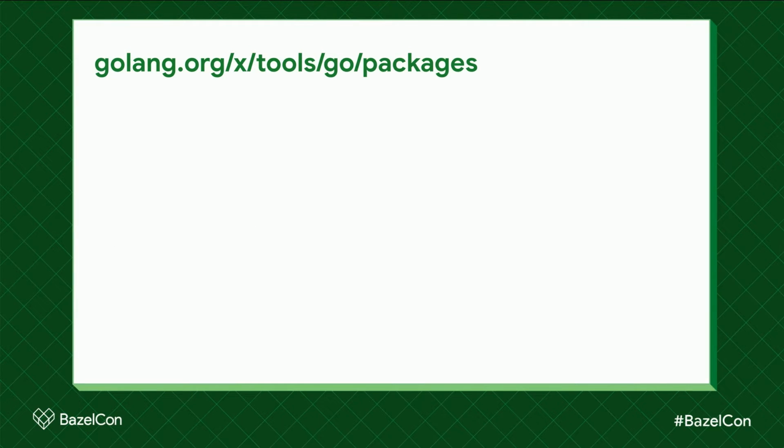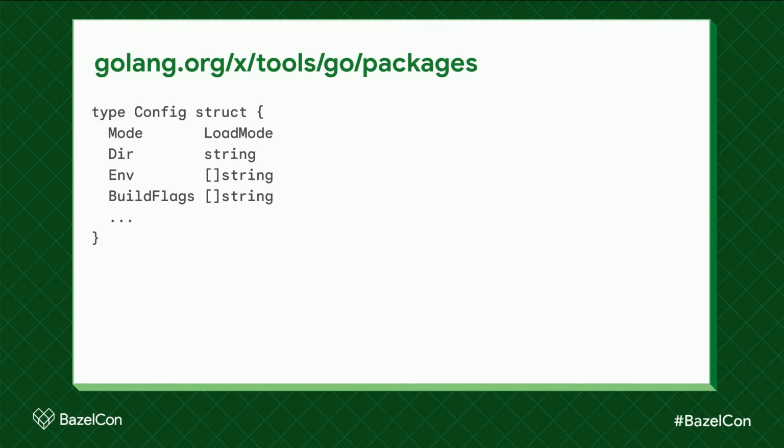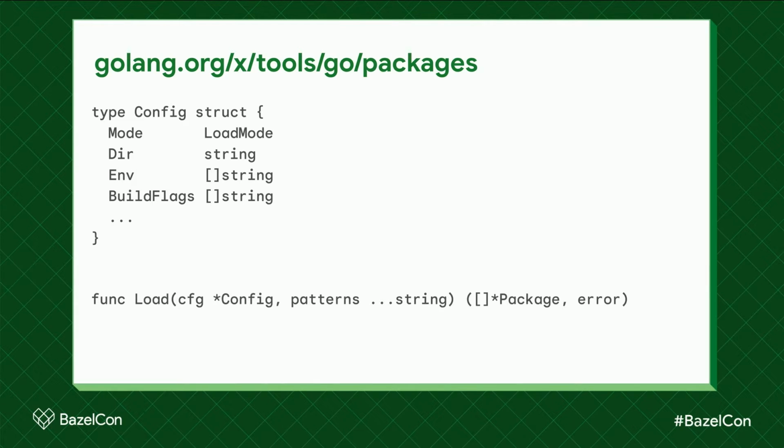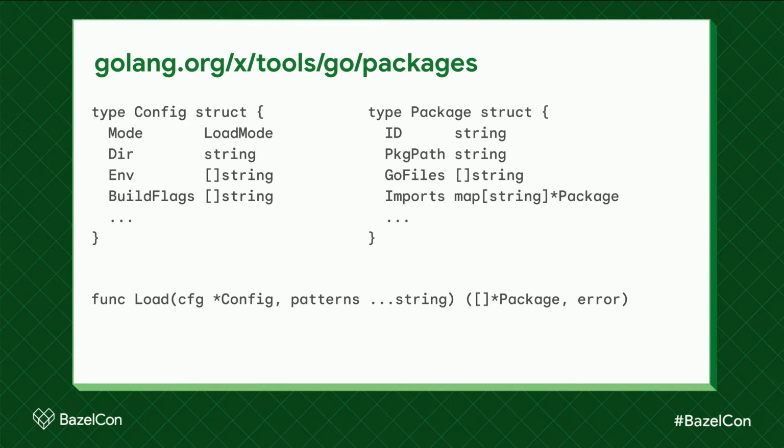So here's the API, that package loading library. We start with a configuration, and that has the current directory, the environment variables, Bazel flags, a couple other things. We pass that to the load function, which is really the only function that's interesting in this package, together with a list of patterns. Each pattern is the name of a file or an import string identifying a package. And import strings, by the way, can also contain these ... wildcards. So this can be used to load everything when we need to do that.